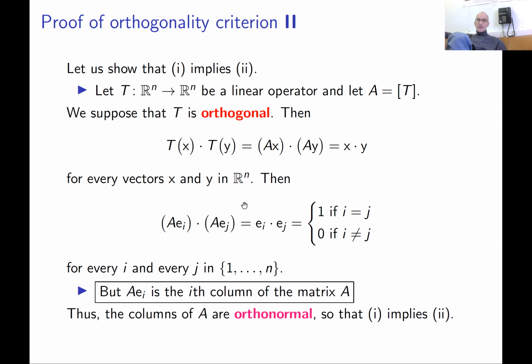By definition, this means orthonormality. So we proved that 1 implies 2.